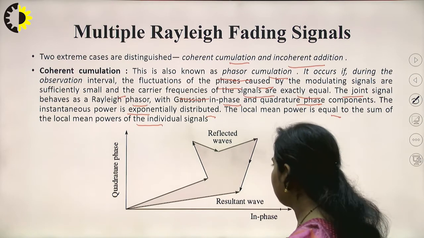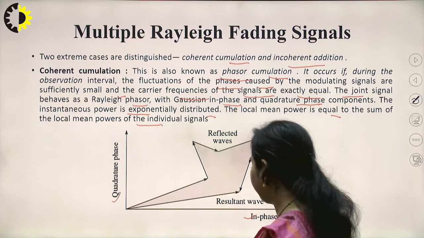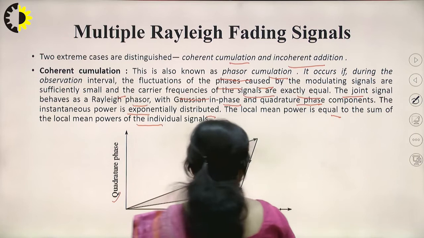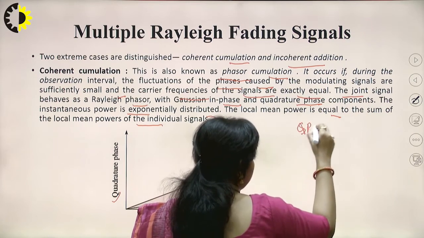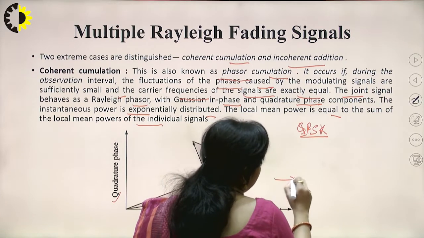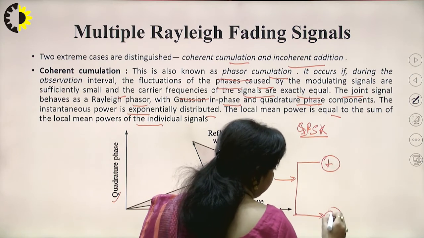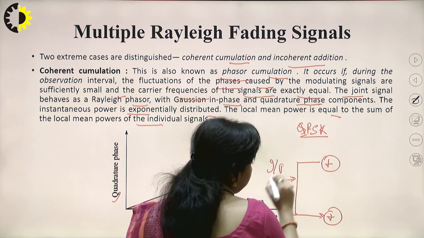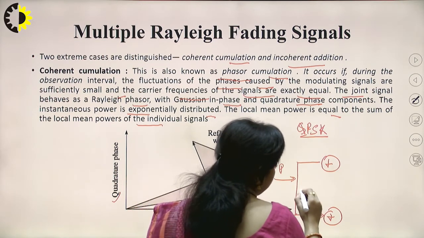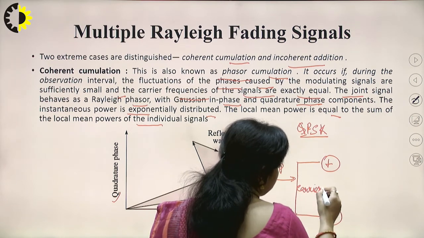Now you can see over here, this is a graph drawn between quadrature phase and in-phase components. These are the two components. Let's say I am talking about QPSK. QPSK is a kind of modulation technique, that is quadrature phase shift keying. Its block diagram is somewhat like this. I am drawing the transmitter side. This is the input signal which is continuous in nature. Then we require a carrier signal. A carrier signal can be a cosine or sine.